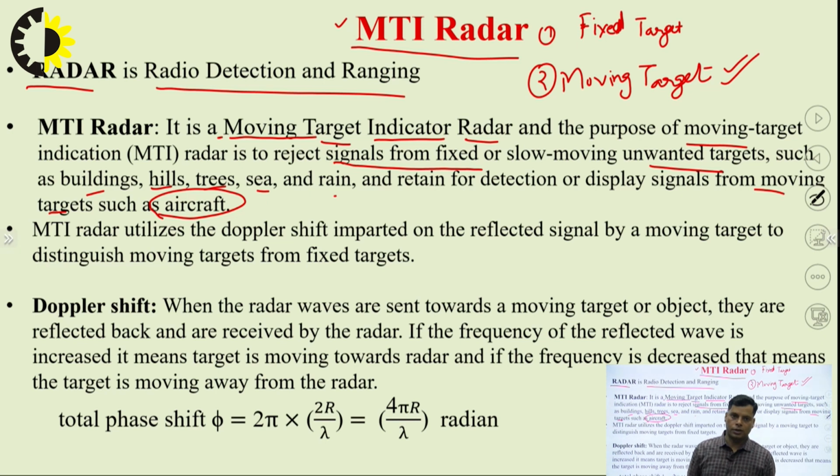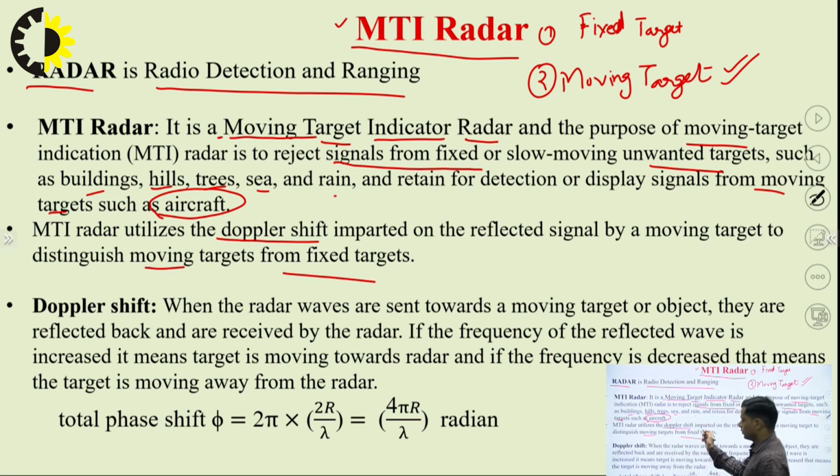So how will it work? The next question is, if we transmit a certain frequency, we get reception for that certain frequency, so that is fixed. But in the MTI radar, how can we fulfill this requirement? For detection of the moving target, we use the Doppler shift imparted on the reflected signal by a moving target to distinguish the moving target from the fixed target.